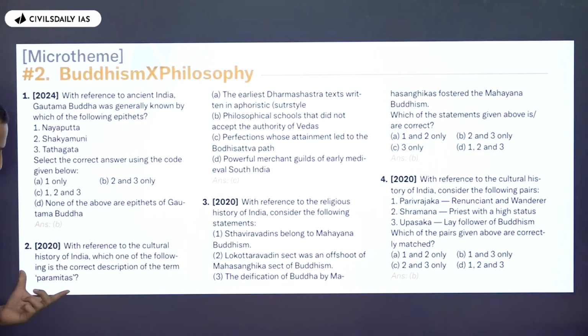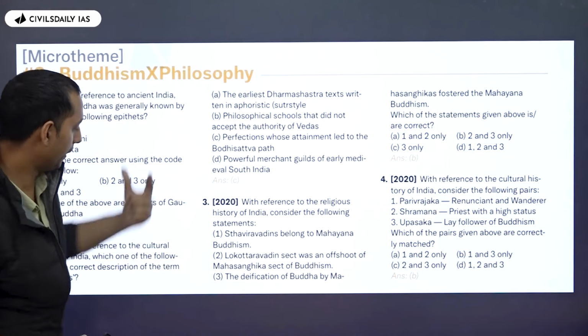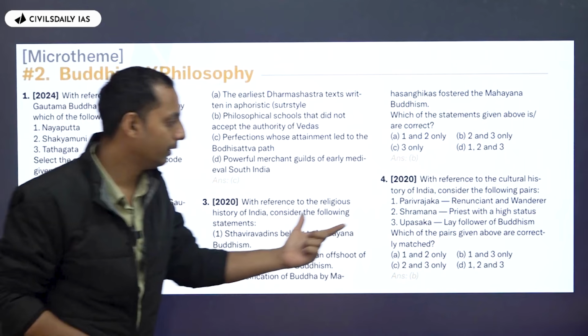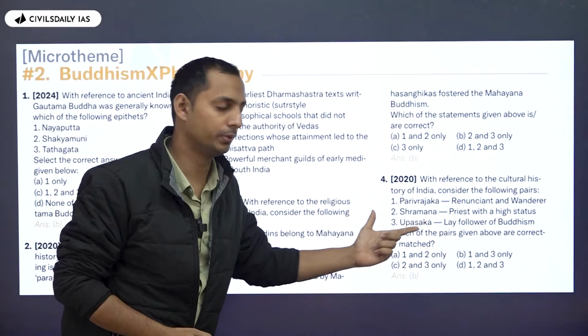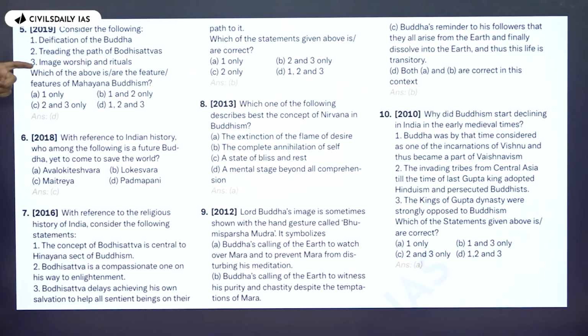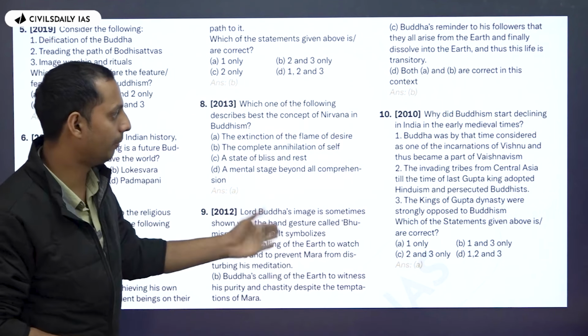You have Buddhist terms here such as paramitas. You have earliest dharma, paramitas, you have a question here. You have a question regarding the Buddhist sect here. You have again terms related to Buddhism or the philosophies related to Buddhism. So you have the concept of Mahayana Buddhism, future Buddha, again related to the different sects of Buddhism, concept of Bodhisattvas, Nirvana. Hand structure you can completely avoid.